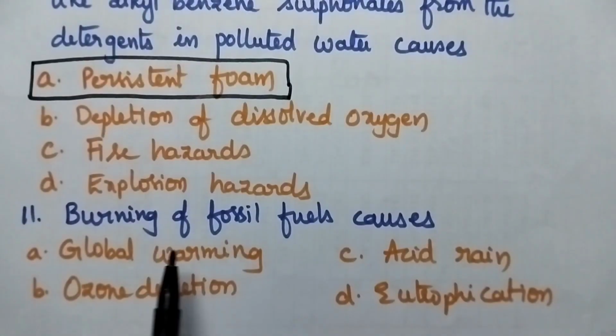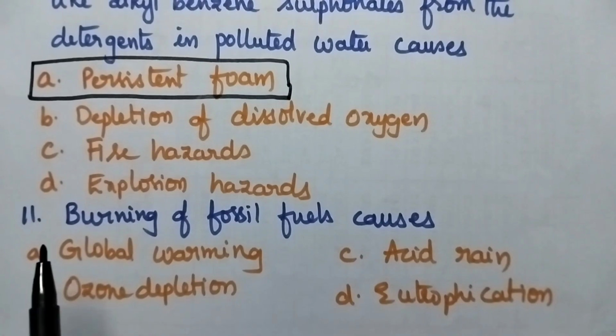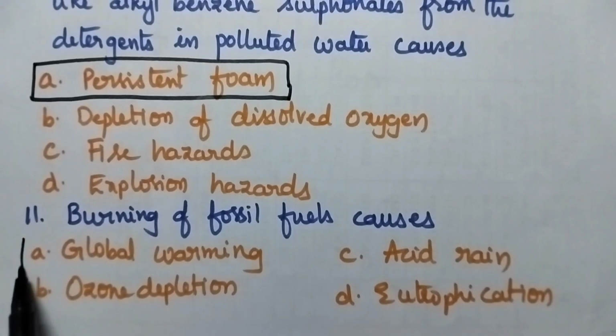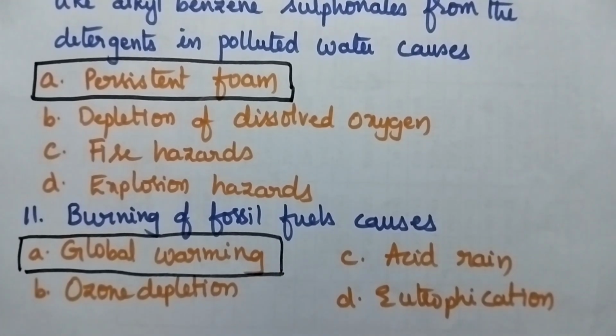Question number 11. Burning of fossil fuels causes A global warming, option B ozone depletion, option C acid rain, option D eutrophication. Burning of fossil fuels is responsible for global warming. So option A is the right answer.